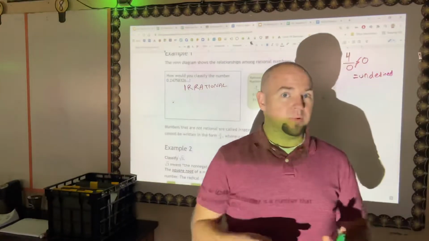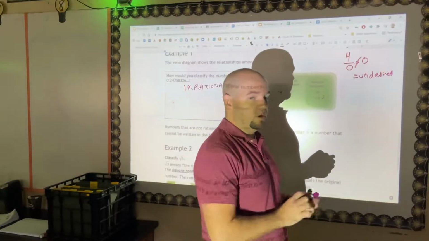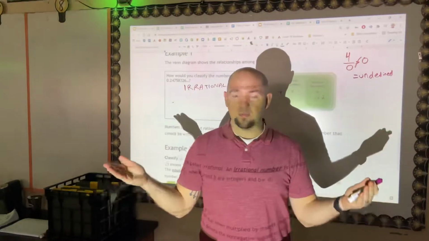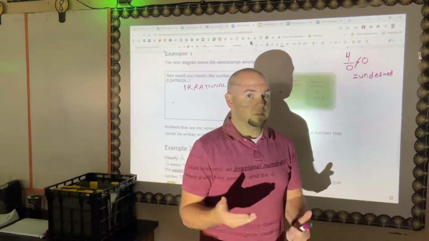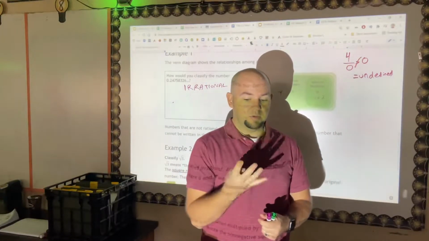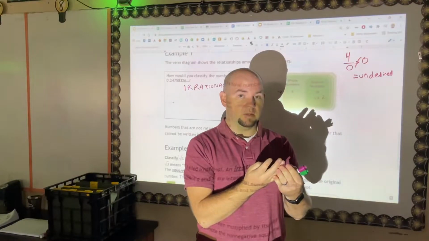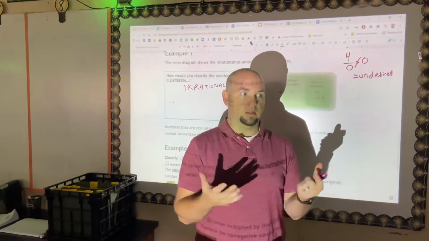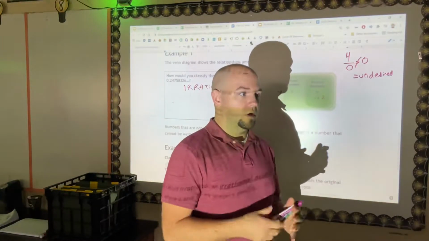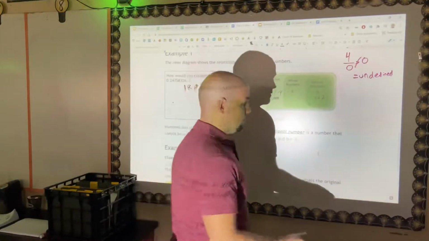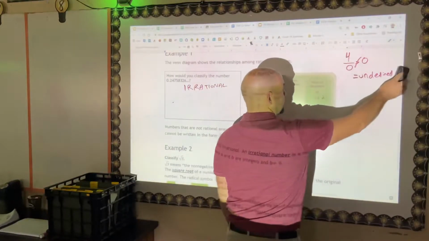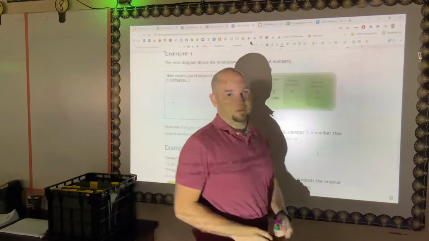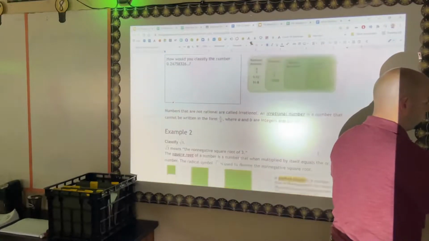Undefined means it cannot be put on any sort of number line or graphing line or anything like that. Let me give you an example. If I have 4 cookies and I'm going to divide my 4 cookies, it is impossible to divide them 0 times, because you can't have matter and then divide it never or nothing. Some sort of division has to occur. You can't have 0 division occurring. So that's why that number is called undefined. That will definitely be something you see a ton of when it comes to algebra and calculus.